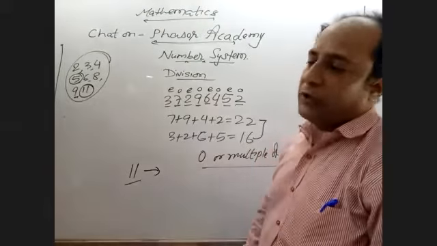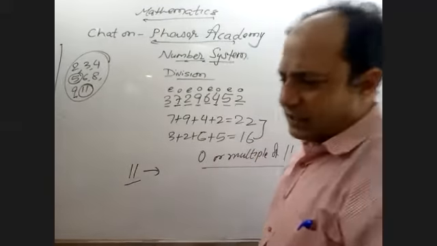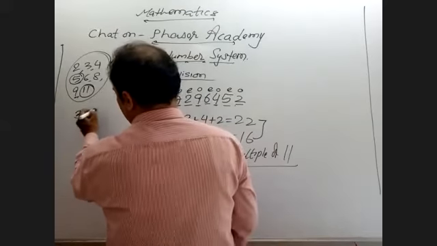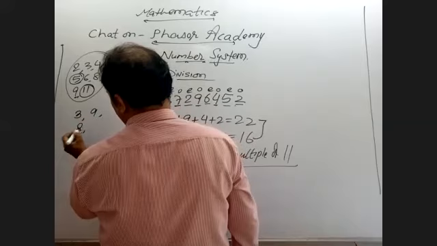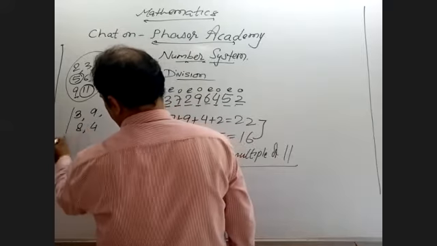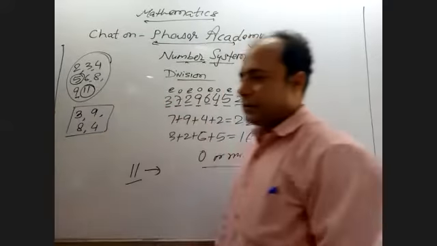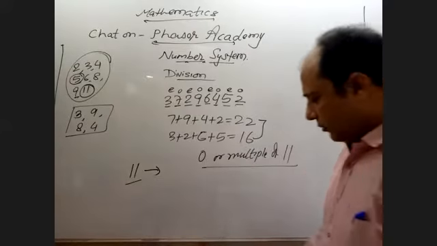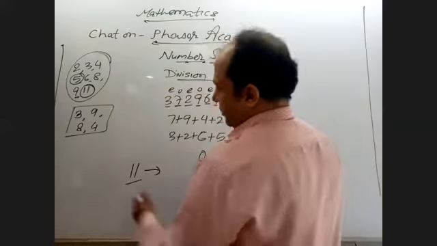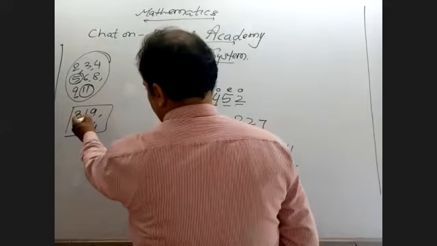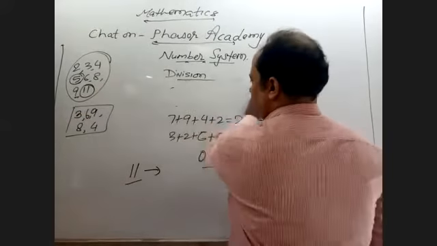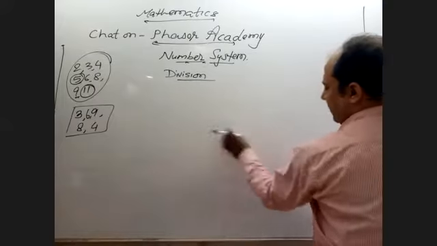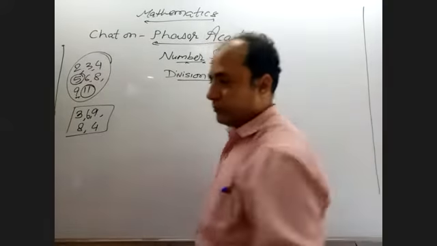Now how will the question come? Basically, in general exams, questions come on the multiples of 3, 9, 8 and 4. Generally 3 and 9 are the most common, or 6 also sometimes. Suppose I have any number and I ask what number should be added. How do I ask the question?